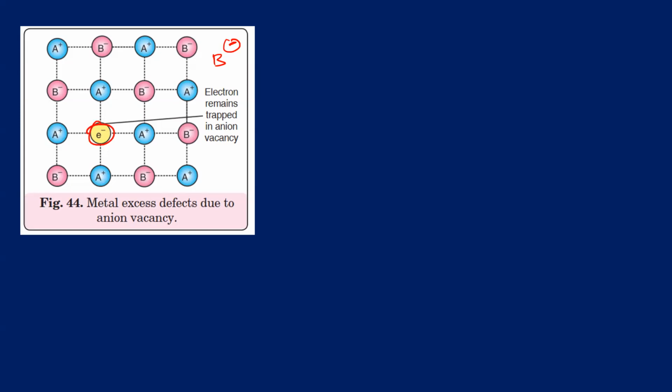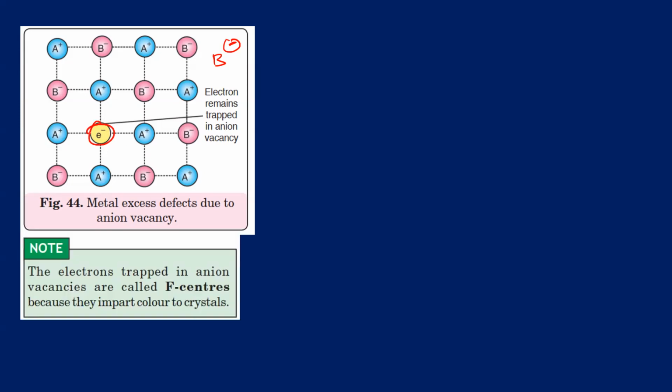Next, this electron can absorb some light, and if it is absorbing some light, then it is reflecting some of the wavelengths. Look, what happens in white light? It is absorbed. Let us suppose this electron is only absorbing this part and getting into a higher state. Then it will be reflecting green, yellow, orange, and the mixture of these colors is what you are going to see. These centers are known as F centers because they impart color.